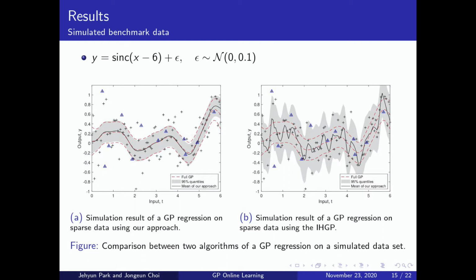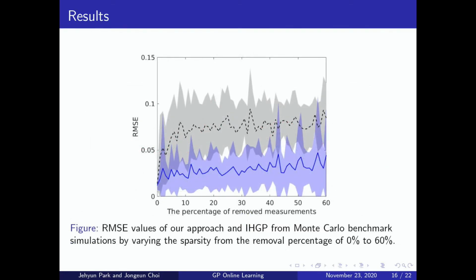First example is simulated benchmark data. In order to make a sparse data stream, we randomly select 20% of data samples, marked in blue. As shown in the figures, our approach successfully produces prediction and its confidence region. In order to evaluate the average performance of our approach against IHGP, we repeatedly realize the data streams with random measurement noises 30 times under different sparse rates.